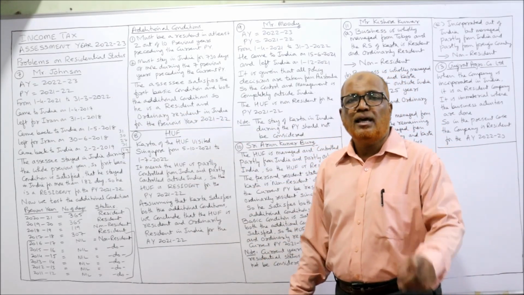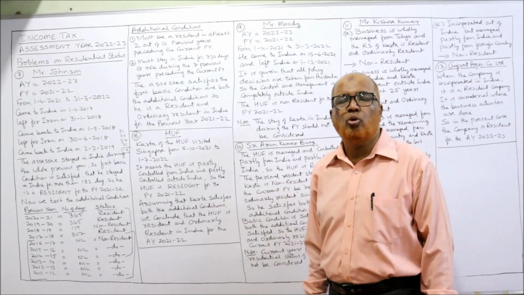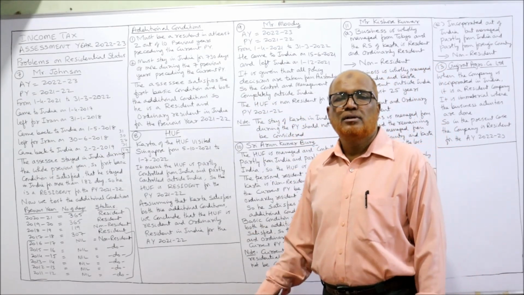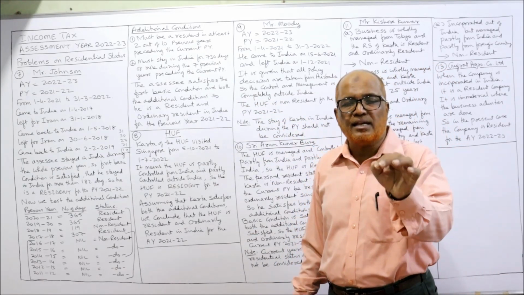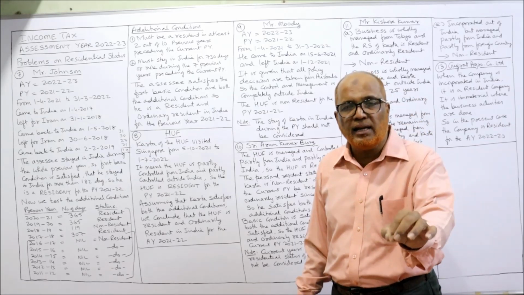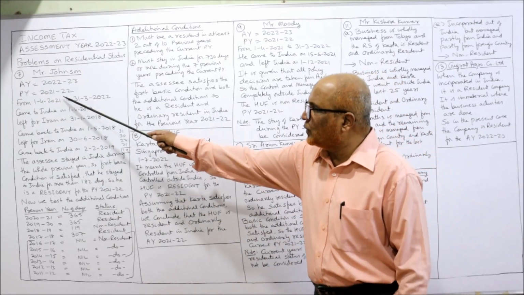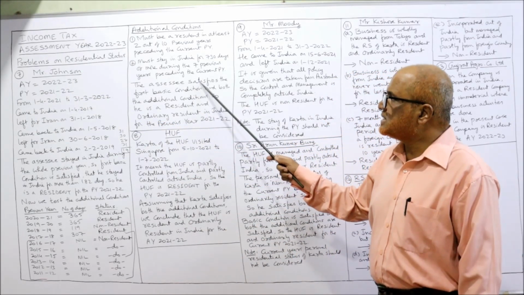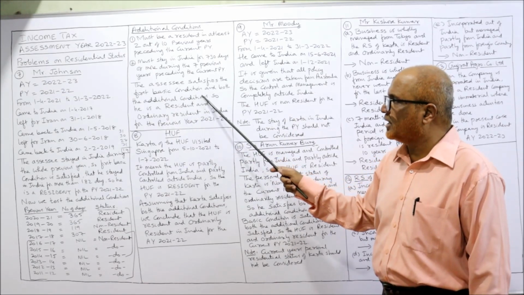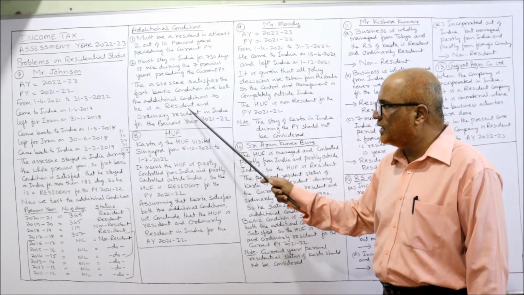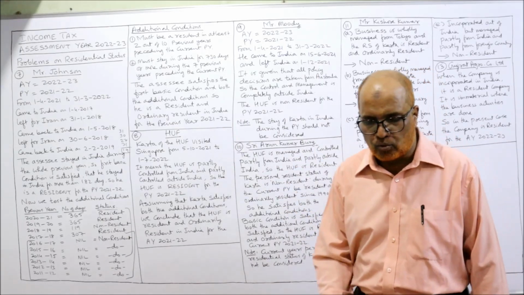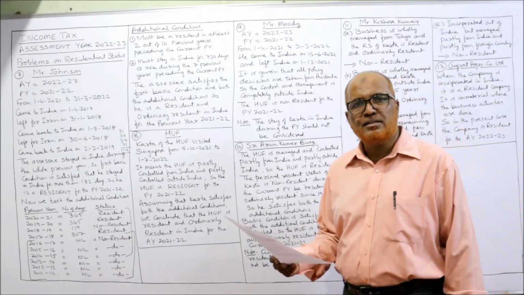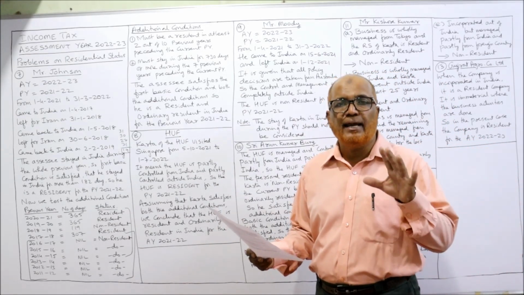So Mr. Johnson has satisfied the first basic condition, more than 182 days, so he is resident. He satisfies both the additional conditions. So Mr. Johnson is resident and ordinarily resident for the previous year 21-22, for the assessment year 22-23. That's it. Finished. This is the end of the 7th problem. So far I have completed the problems on individuals.